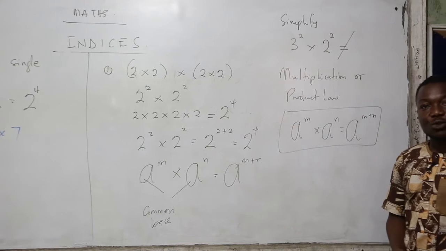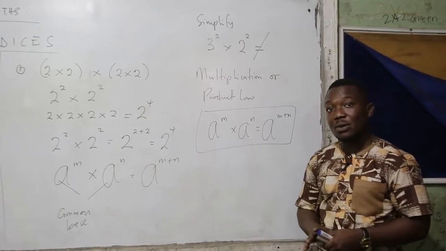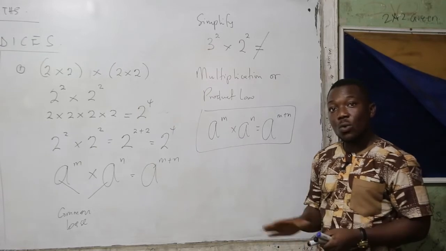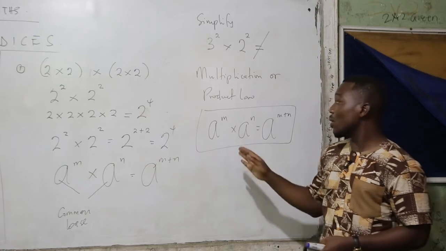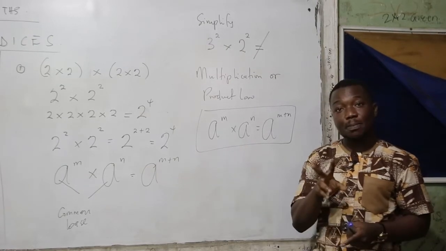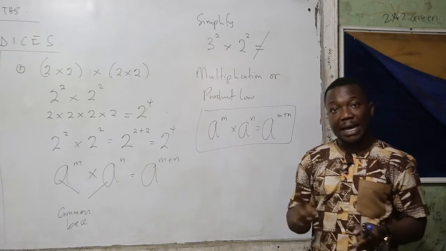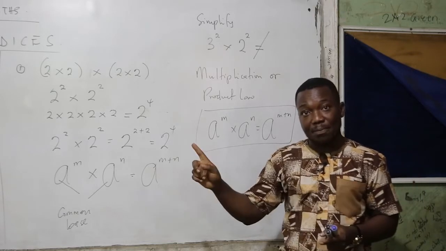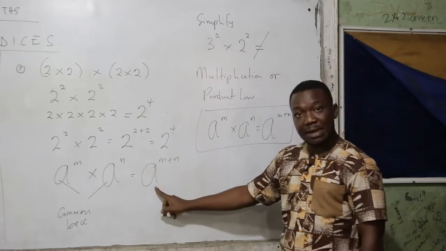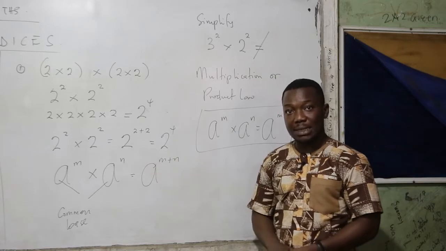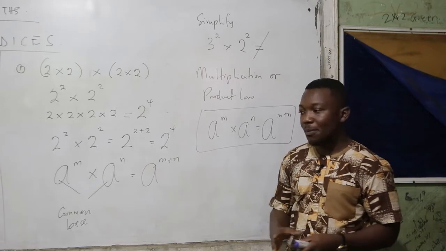All right, so we've established this law. We are going to take our time and look at some few questions where this law is applicable. The law is saying that if you are multiplying 2 or 3 numbers and you realize that the bases are the same, forget about the powers. You are going to write only one of the base, as in here, and you are going to add the powers. So let's try ourselves with some few examples.